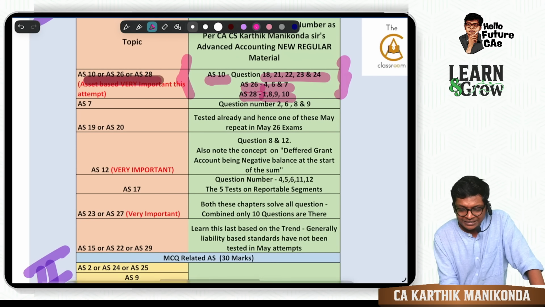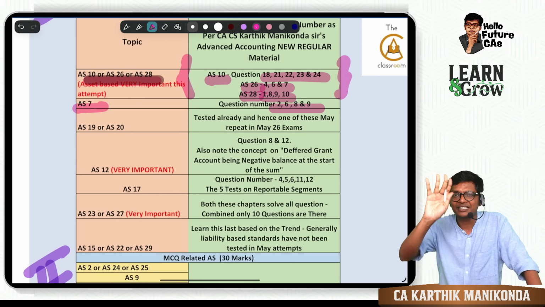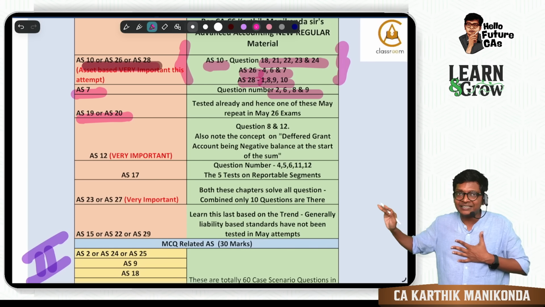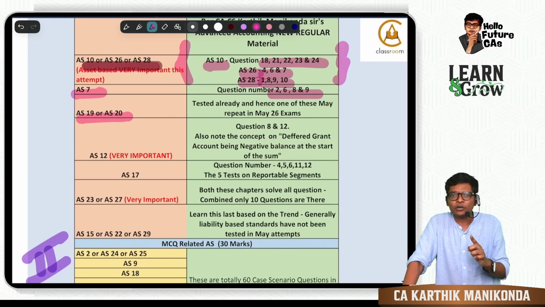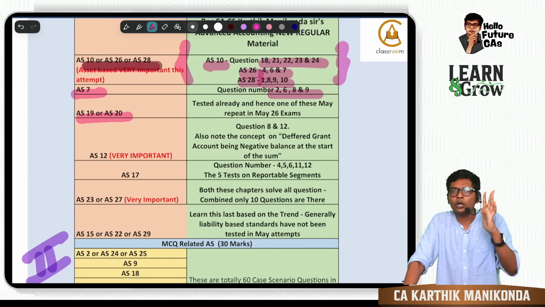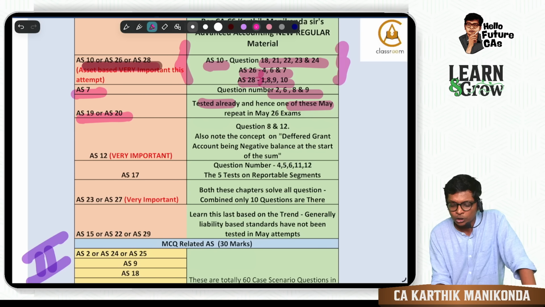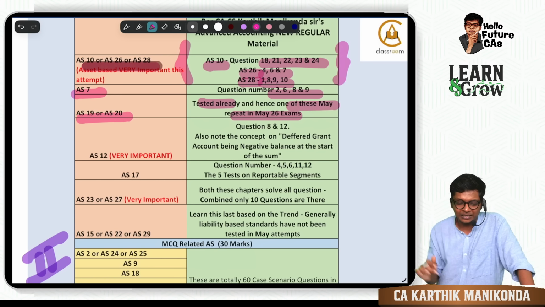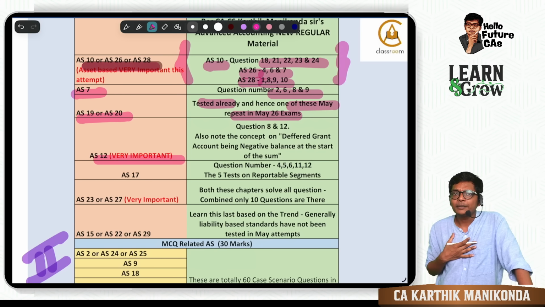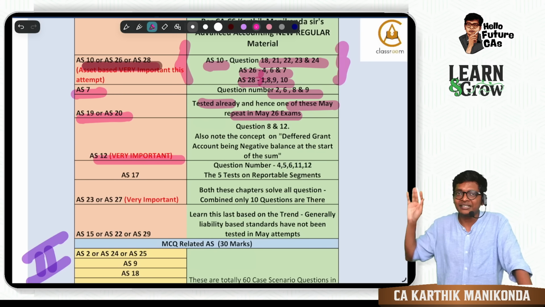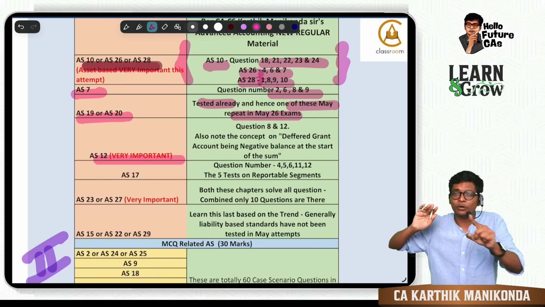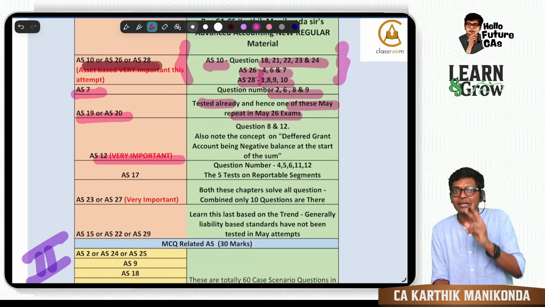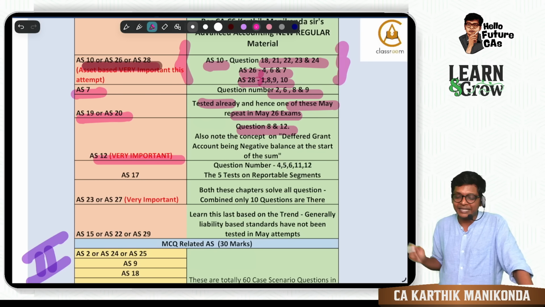Next, for AS 7 I have given questions 2, 6, 8 and 9. That's it, 4 questions. AS 19 and 20 both came in the latest Jan 26 exam, but ICA always had a pattern of repeating one of those. So one of them may repeat in May 26, but chances are a little low, so learn that last. AS 12 is very important. They have not tested it in the last few attempts. Last time I told you 12 and 16 are important, and 16 came. This time 12 becomes more important. From the material I am marking only 2 questions, 8 and 12.